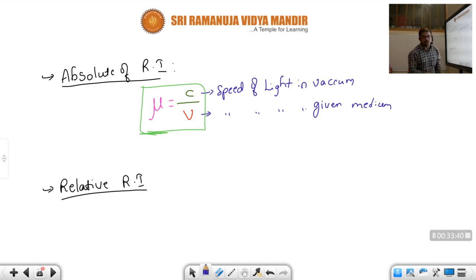It is a ratio of the refractive index of one medium to another medium, like mu1 by mu2 or mu2 by mu1. Children, here these are refractive indices of different mediums.